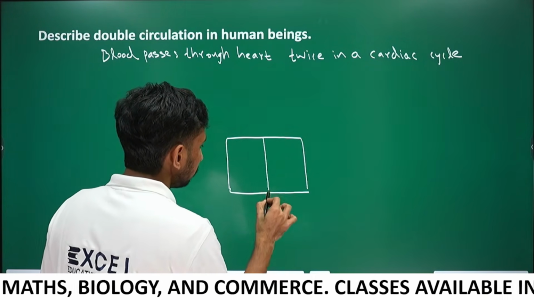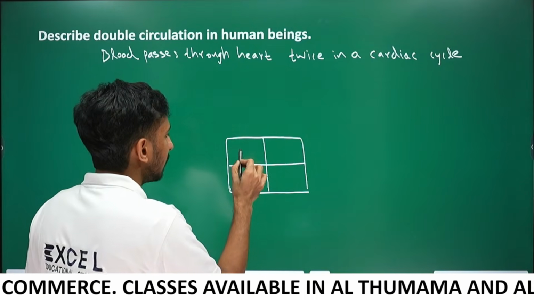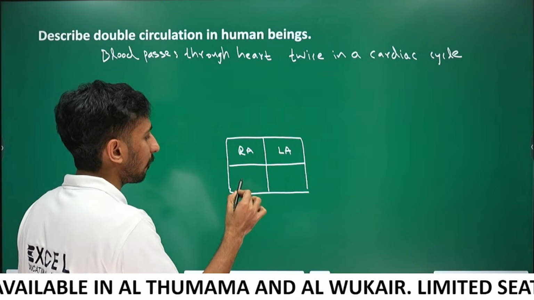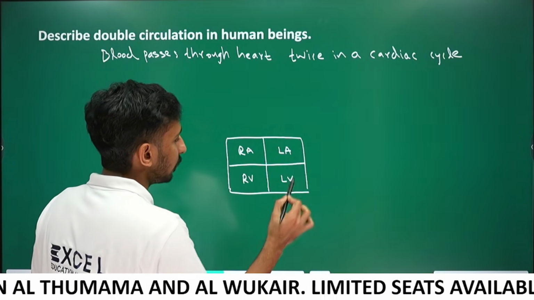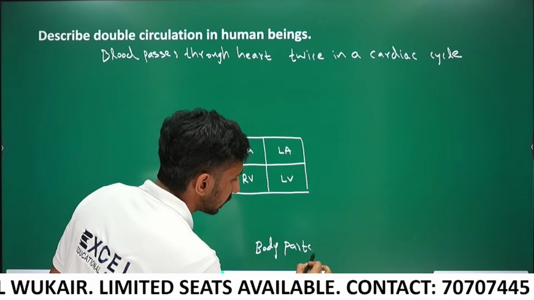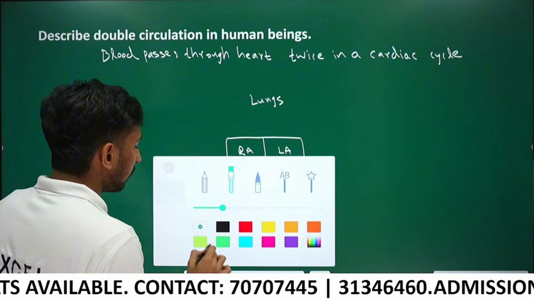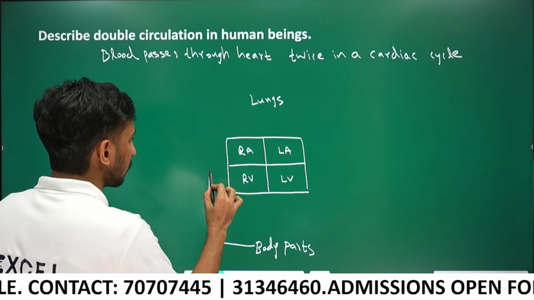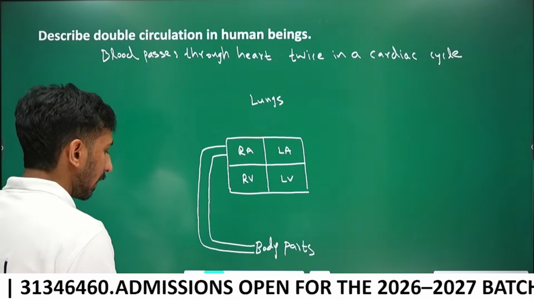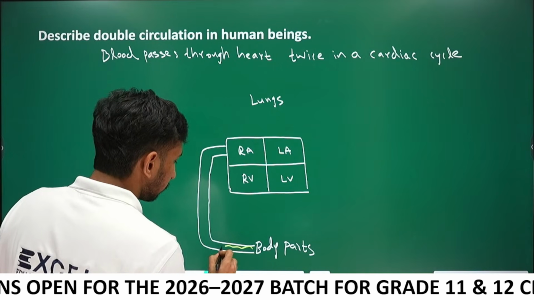Our heart has four chambers. This is the right atrium, this is the left atrium. Upper chambers are called atrium and the lower chambers are called ventricle. This is the right ventricle, this is the left ventricle. And we have our body parts and the lungs also. From the body parts, blood is coming to the right atrium.